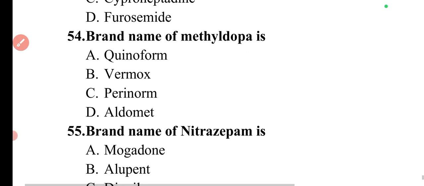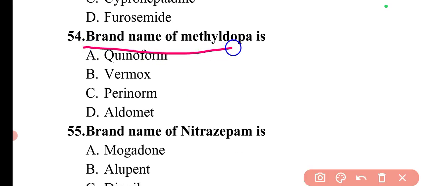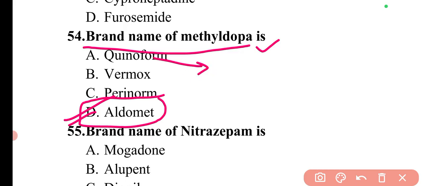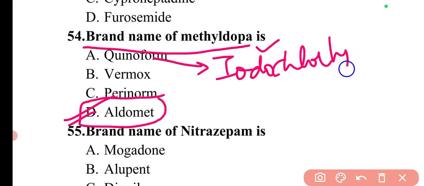Then moving to next question. The next question is brand name of methyldopa. For methyldopa, the brand name is Aldomet. So here option D will be the correct answer. If I talk about Quinoform, the brand name of Quinoform is of the drug iodochlorhydroxyquinoline.